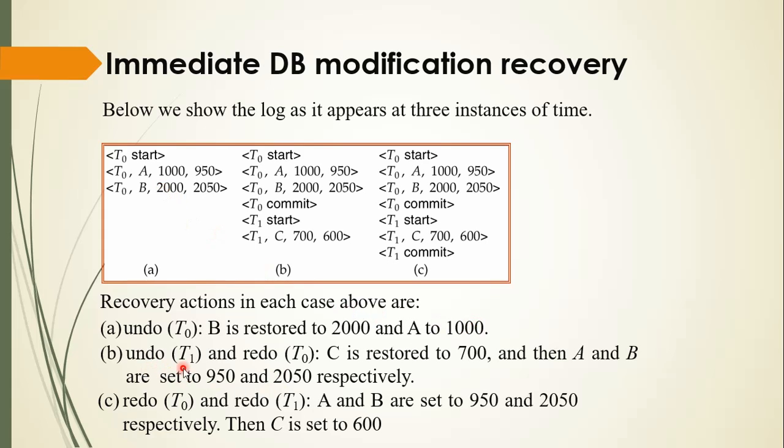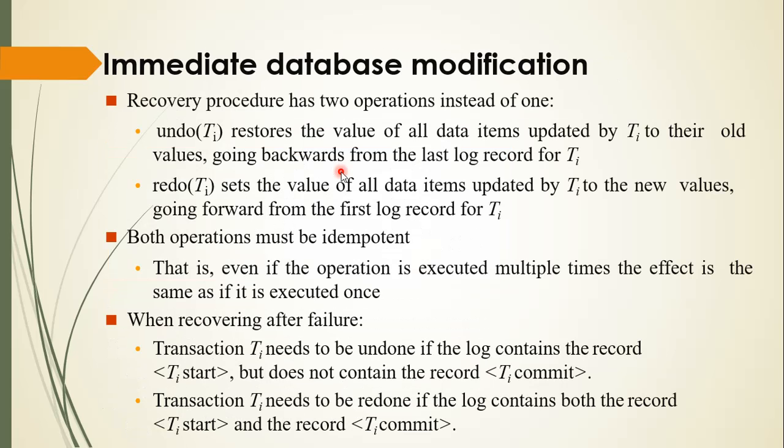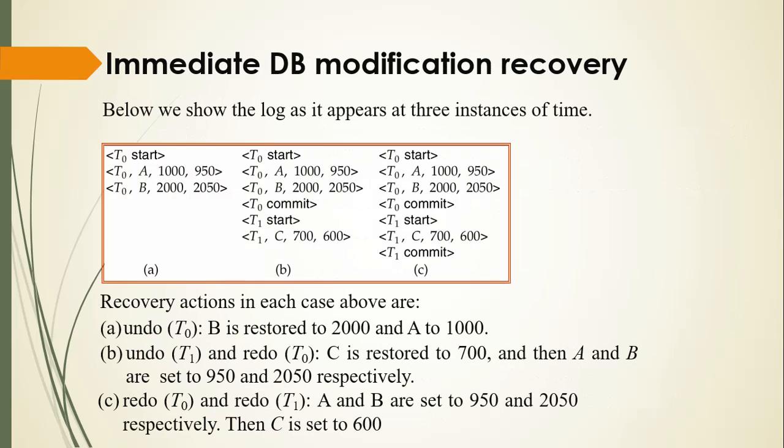Now undo T1 and redo T0. For T0 we have both T0 start and T0 commit, so it is redo. For T1 we have a T1 start but no T1 commit over here, so for T1 we have undo, so C is restored to 700. Then A and B are set to 950 and 2050 as we are doing redo over here, and for redo we use the new value, okay, clear.